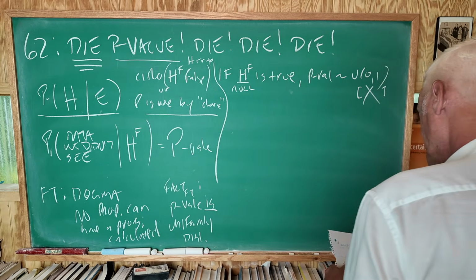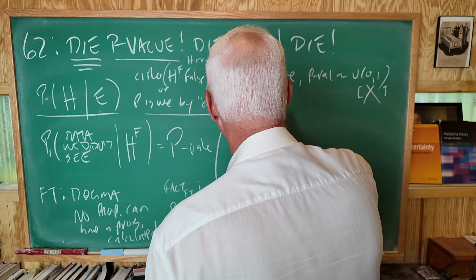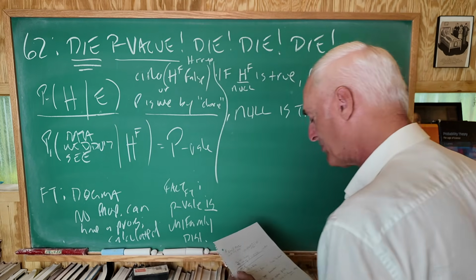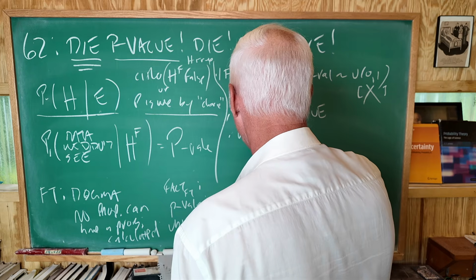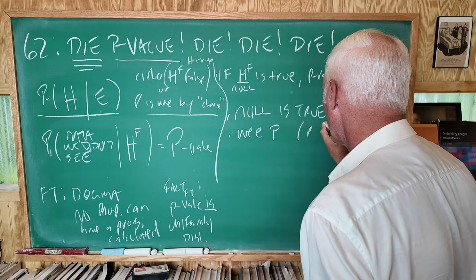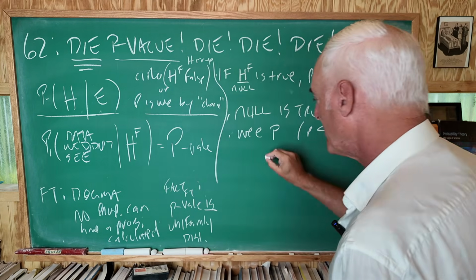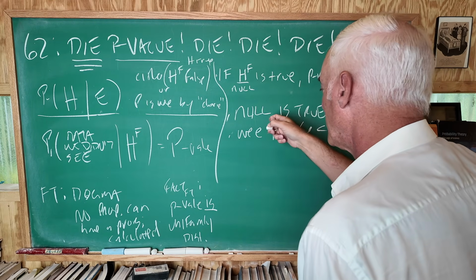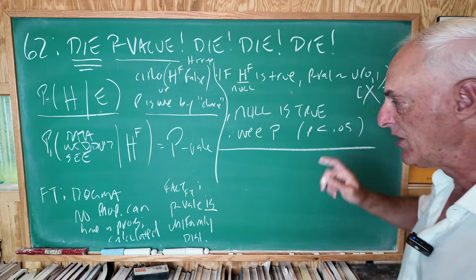Now, here's the logical argument. Let's suppose the null, N-U-L-L, is true. Here's our first premise. Here's our second premise. We calculate our data, and we get a wee p, which is a p-value less than the magic number, which I revealed last week is 0.05. These are our premises. This is a theoretical statement. Here we're going to assume the null is true, and we got a wee p. So now what do we do? We reject